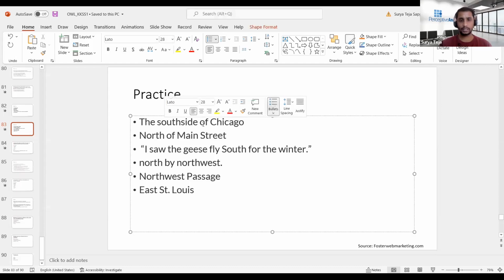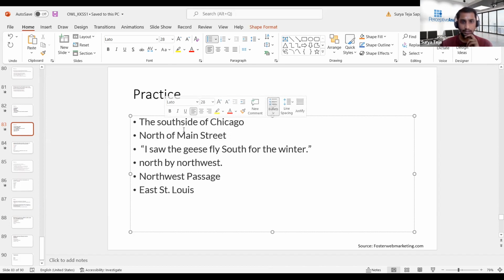So south side of Chicago, basically it depends upon the context and how exactly we use it here. If you say south side of Madhya Pradesh or south side of Telangana or south side of Assam, definitely south side is talking about the direction in relation to that particular place. In that case, s has to be in small letter.